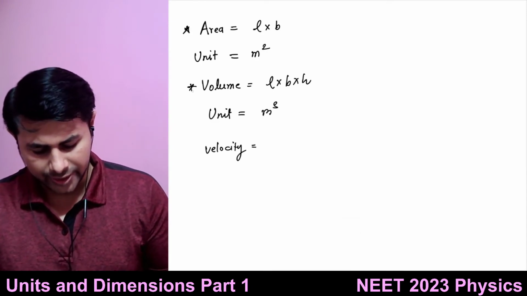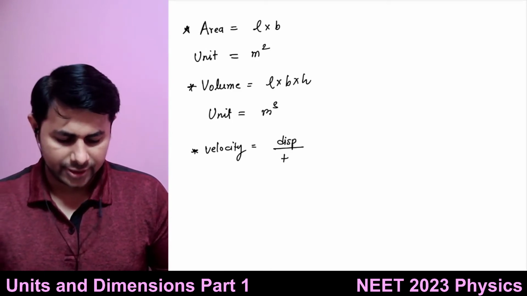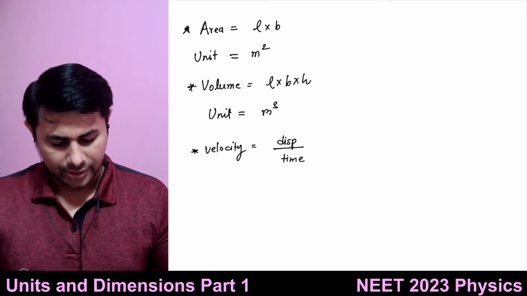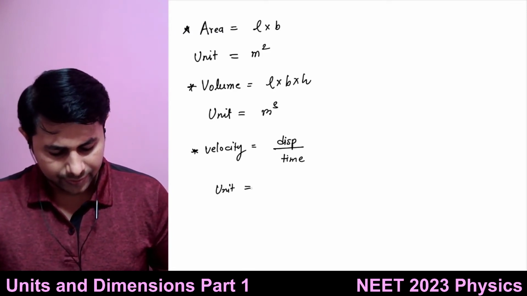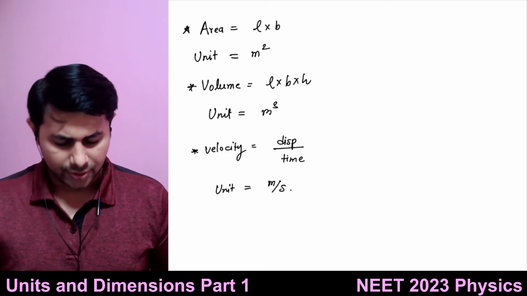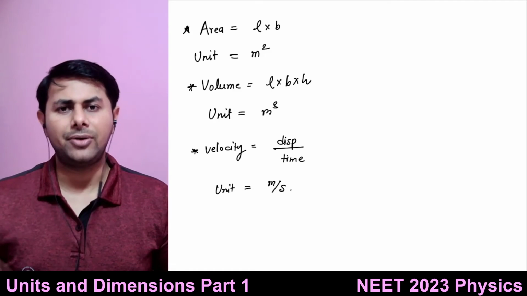Okay. What is velocity? It is displacement over time. So the unit will be meter per second. All right. So provided we know the formula, we can find out the units.